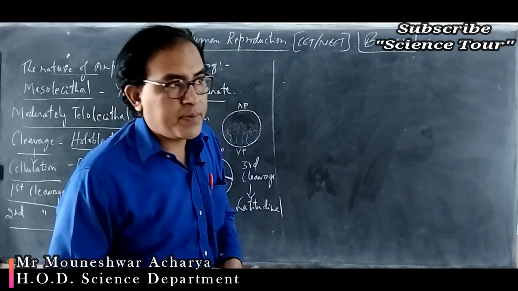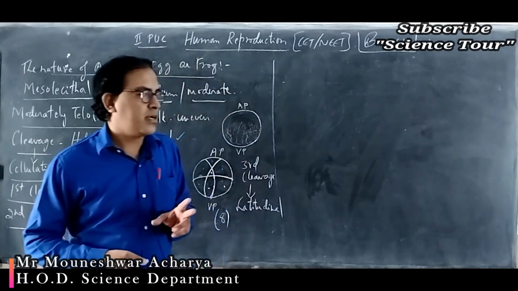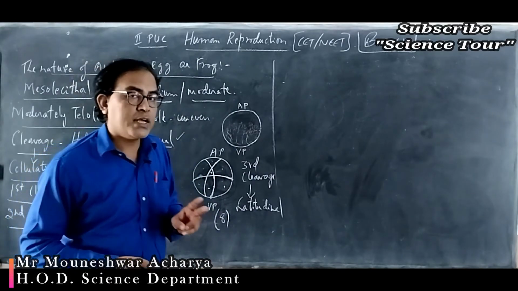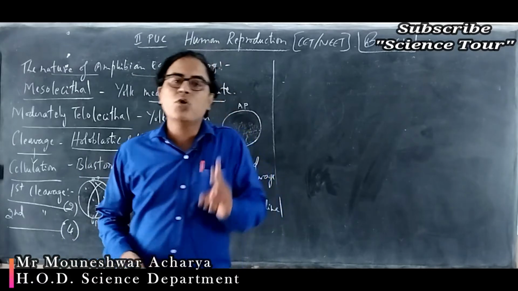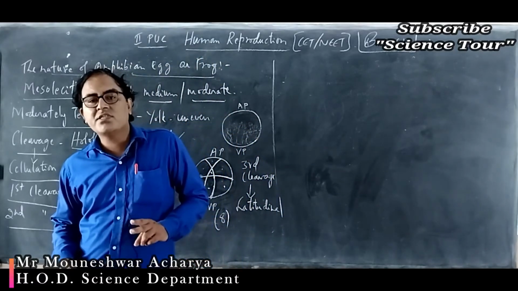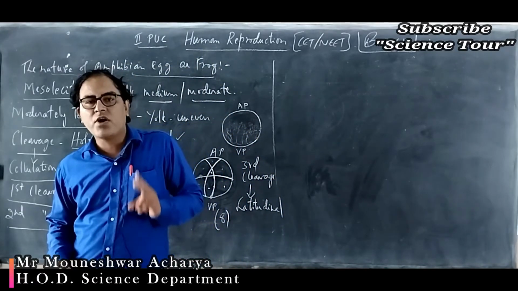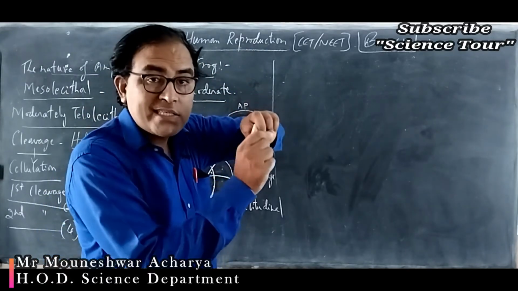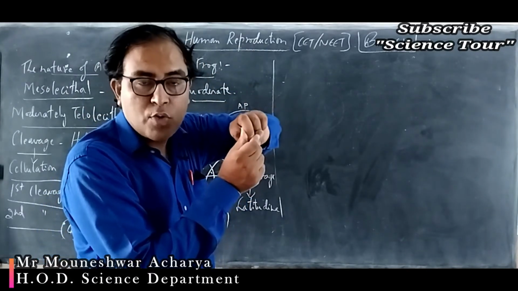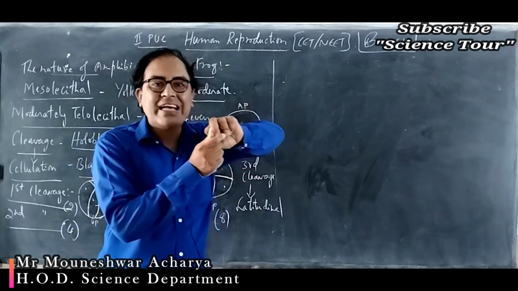So which region of the pituitary? There are two regions in the pituitary. One is the anterior pituitary, called the adenohypophysis, and the other is the posterior pituitary, which is called the neurohypophysis. This neurohypophysis region of the pituitary gives rise to two hormones. One is oxytocin and the other is antidiuretic hormone, ADH, also called vasopressin.